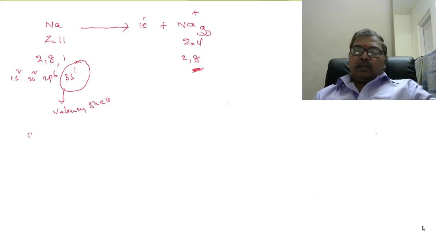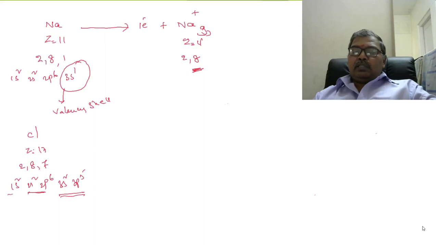Now see, chlorine, Z is 17, 2, 8, 7, 1s2, 2s2, 2p6, 3s2, 3p5. This is the third orbit. These are the electrons present in the second orbit. These are the electrons present in the first orbit.